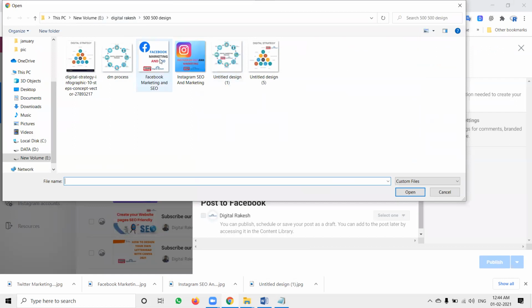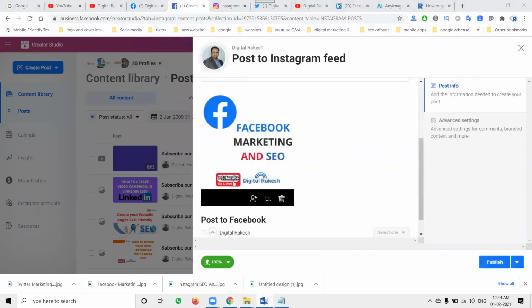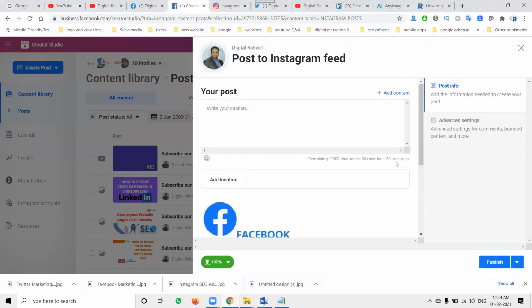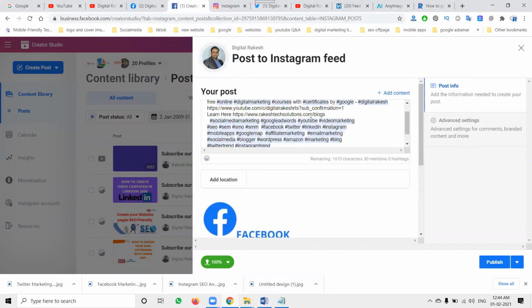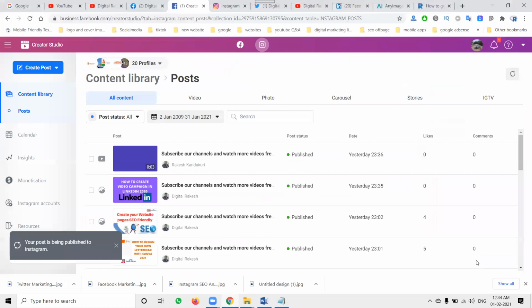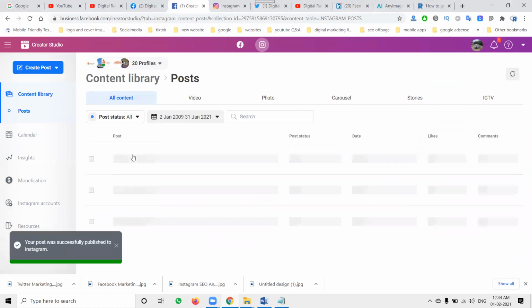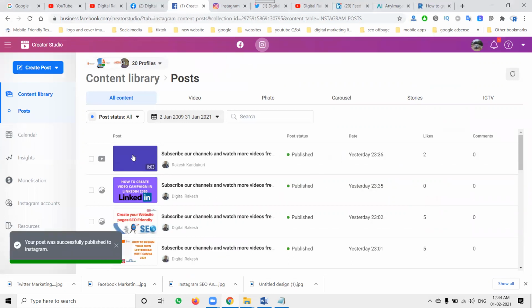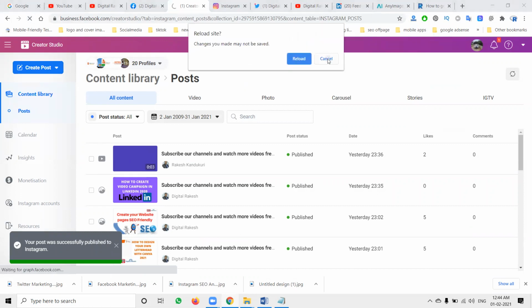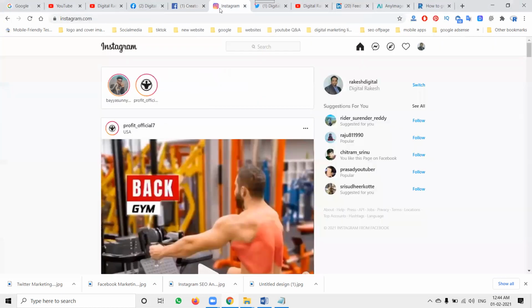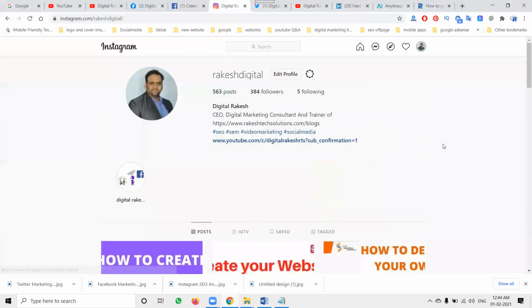Select your post. You can use 30 hashtags and 30 mentions. We can't use more than 30 hashtags. It will be posted here on Instagram. The only problem with Instagram is that the link is not visible in the Instagram option. There is no free way to do it. So we can use this method on the particular option. So the Instagram post will be shown to the customer like this.